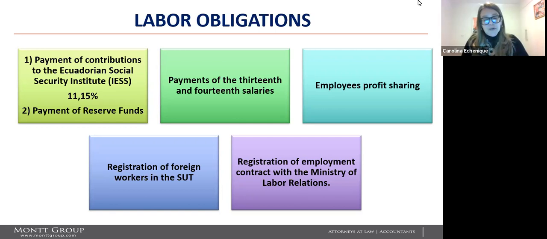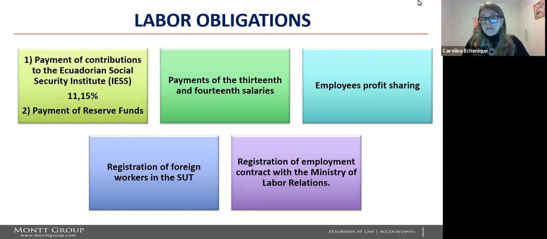The 14th salary equals the current amount of the legal minimum wage, which currently is $400, and according to the location of the workplace, it has to be paid either in April or August of each year.